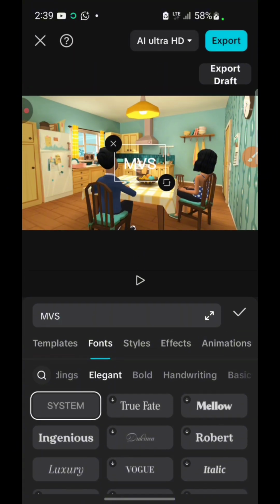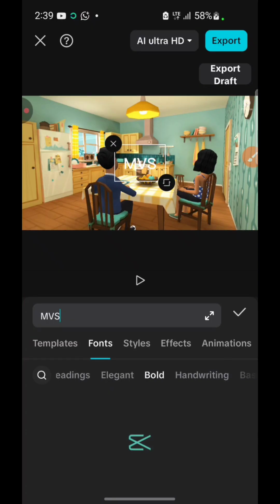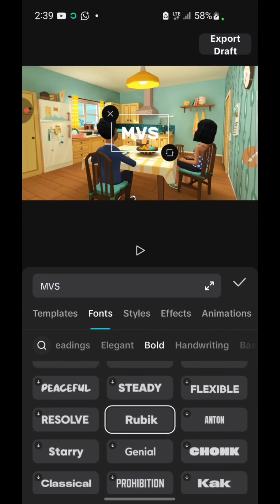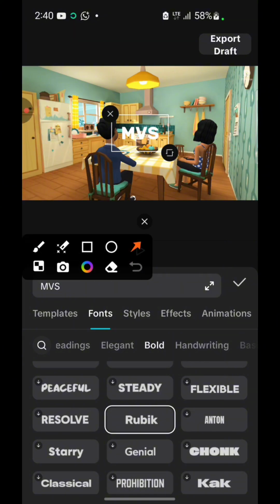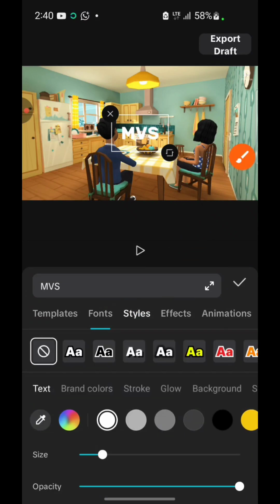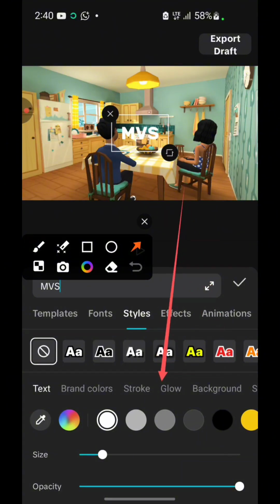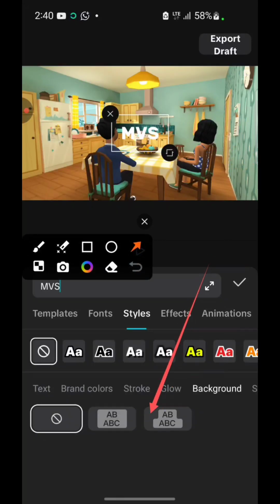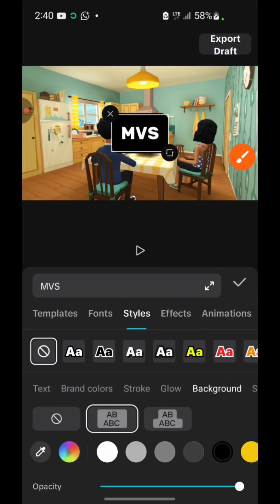All right, so I will just go ahead and pick any font. Let me just take this Rubik, and after picking my Rubik, I will come to my style. Remember, we are on fonts initially, right? So this time around, you come to style, and then you're going to scroll. You're going to see background around this place here, right? Click on that background. Once you click on the background, just pick anyone you think will work for you. So I'll pick anyone.